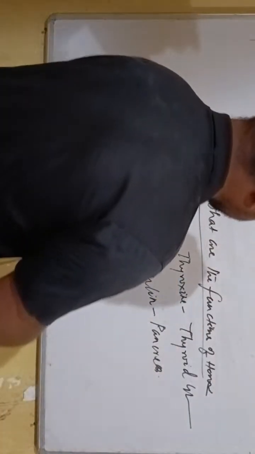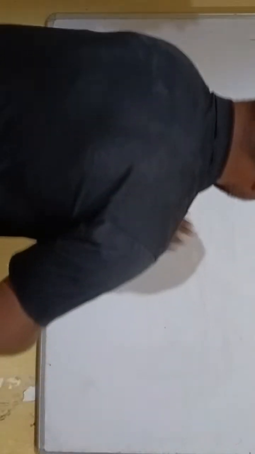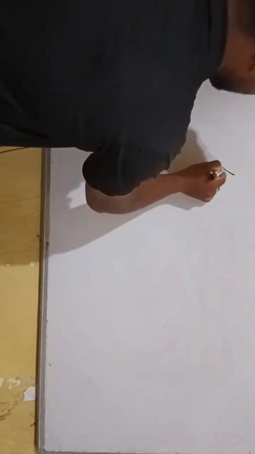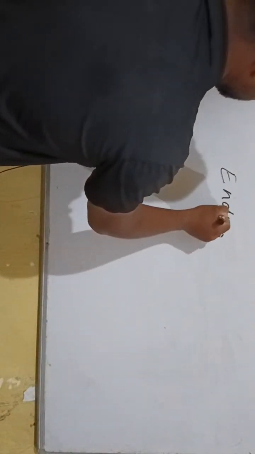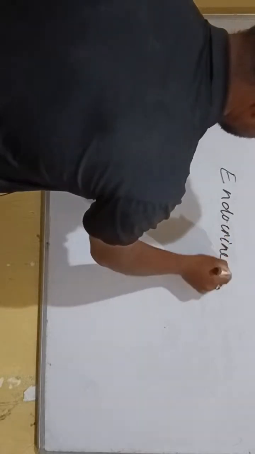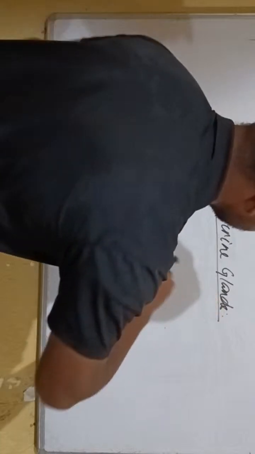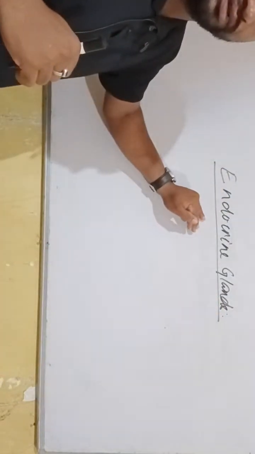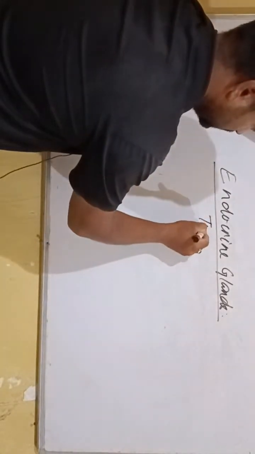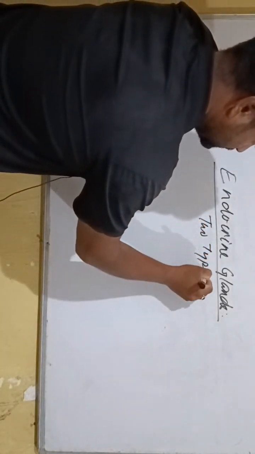Then we have to discuss what endocrine glands are. Before discussing endocrine glands, we have to know there are two types of glands.